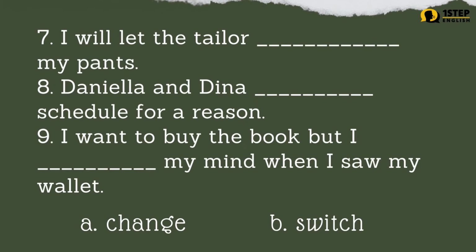Number 7. I will let the tailor blank my pants. Number 8. Danielle and Dina blank schedule for a reason. Number 9. I want to buy the book but I blank my mind when I saw my wallet. Letter A, change. Letter B, switch. The correct answers are: Number 8, letter B. Danielle and Dina switched schedule for a reason. Number 9, letter A, changed. I want to buy the book but I changed my mind when I saw my wallet.